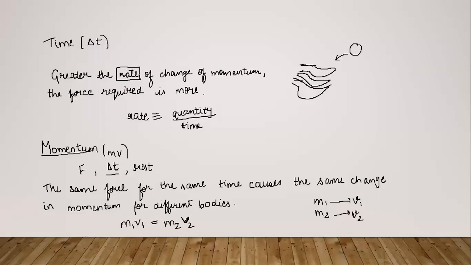तो m1 v1 is equal to m2 v2। तो जो चेंज इन वेलोसिटी आएगा ना, वो इन दोनों चेंज इन मास, जो रेशियो ऑफ मास पे ही डिपेंड करेगा। The ratio of the velocities will depend upon the ratio of masses of these bodies.